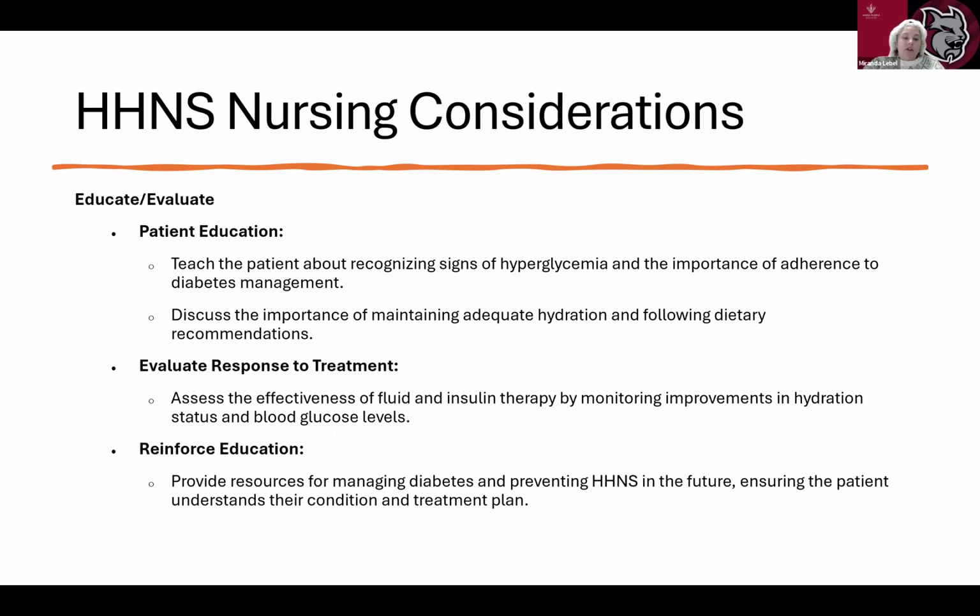We're going to make sure that the patient understands recognizing the signs of hyperglycemia and the importance of adherence to diabetes management, and discuss the importance of maintaining adequate hydration and following dietary recommendations. We want to assess the effectiveness of fluid and insulin therapy by monitoring improvements in hydration status and blood glucose levels. If you're going to give insulin to any patient, you want to do frequent blood sugar checks. And then you want to provide resources for managing diabetes and preventing HHNS in the future.